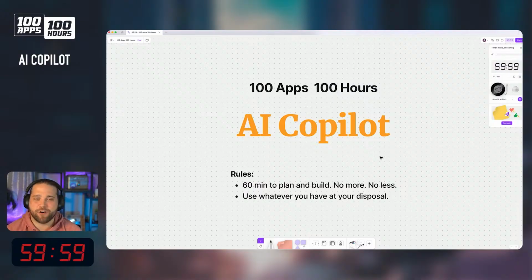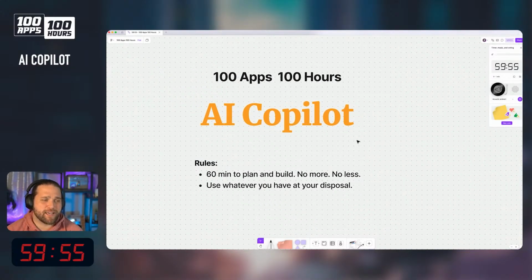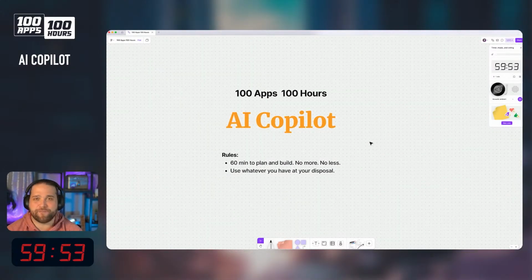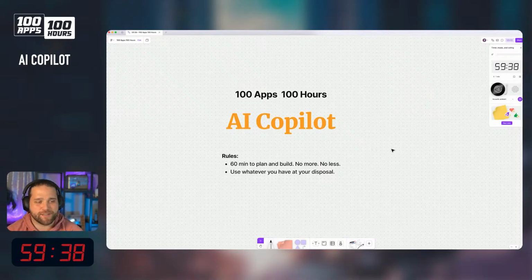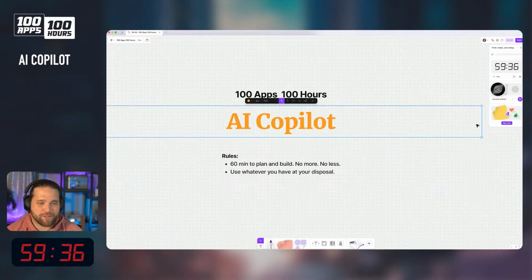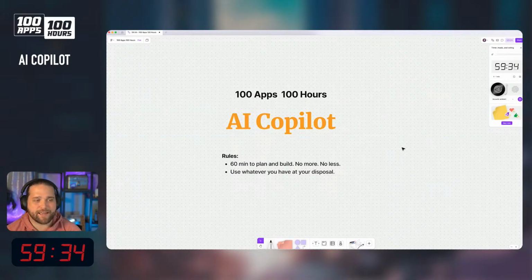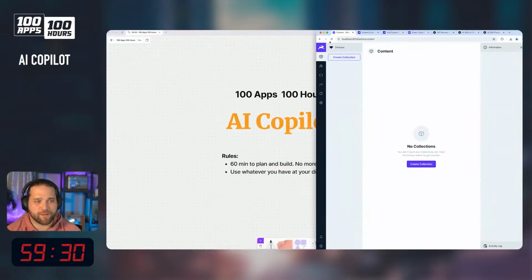Boom, AI Copilot, go. So at this stage of the game, AI is very impossible to ignore, and chatbots are everywhere, very commonplace. Lots of folks using Claude, ChatGPT on a daily basis. Even my kids are aware of what it is. So what we're going to do is try to build an AI Copilot into our Directus instance. So I've got this blank Directus instance.